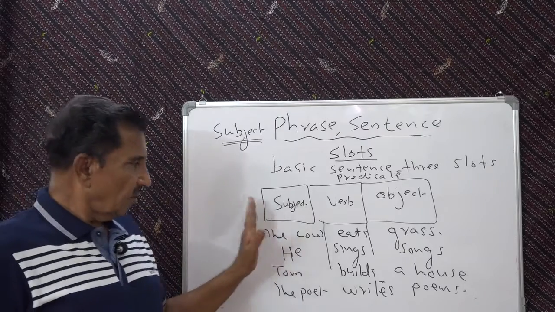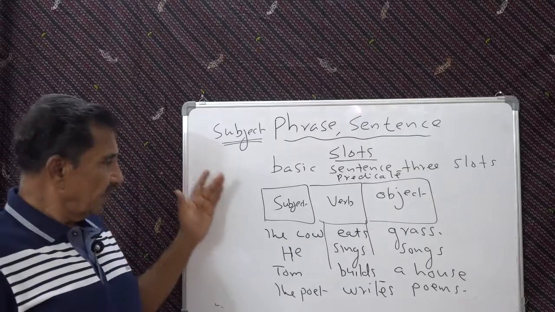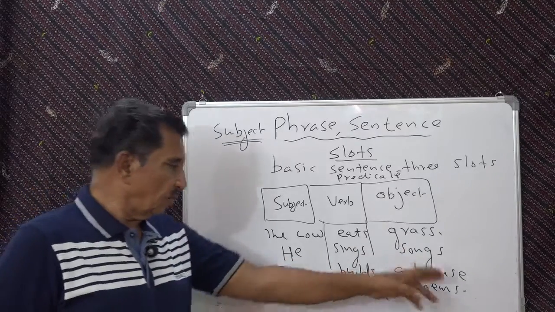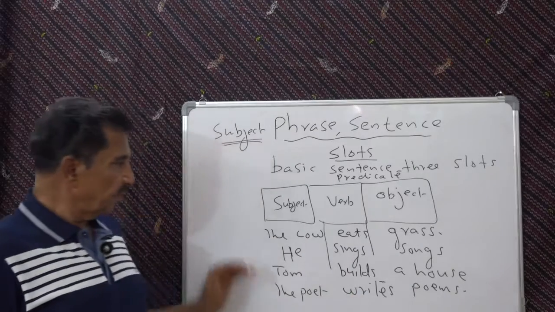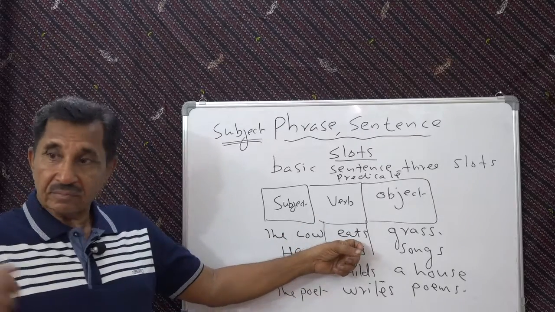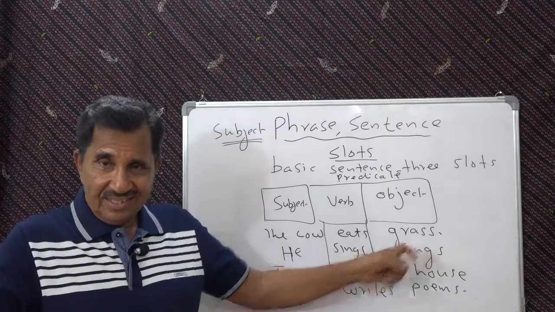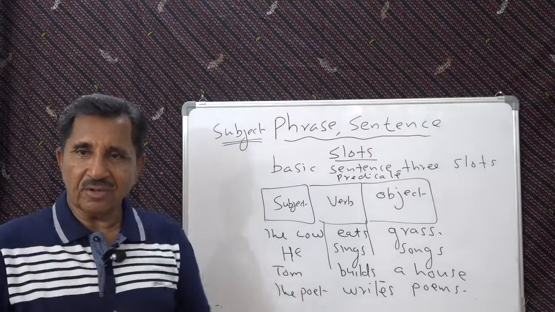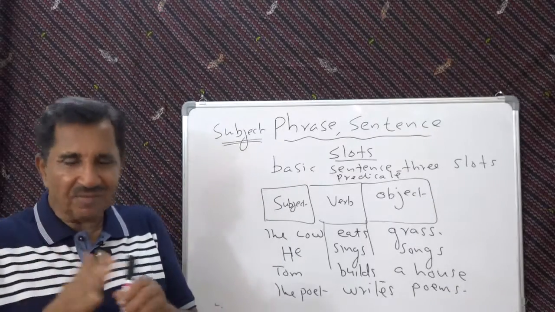What are they? Already we have seen subject and predicate. Predicate has two parts. Thus we have got three parts. We have: he sings songs. Tom builds a house. The poet writes poems. So here you can see the subject is the starting, and what the subject does, the verb will tell you. And who will receive that action? There is an action, so that has to be received by somebody. See, I throw this pen, you receive it, isn't it? So you are the receiver of this action.